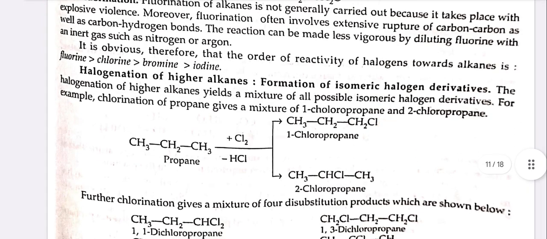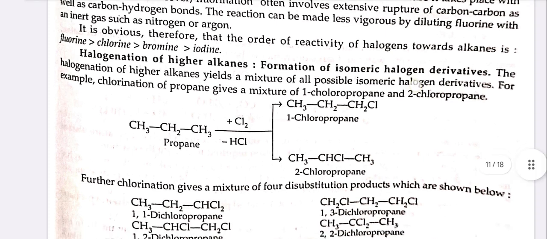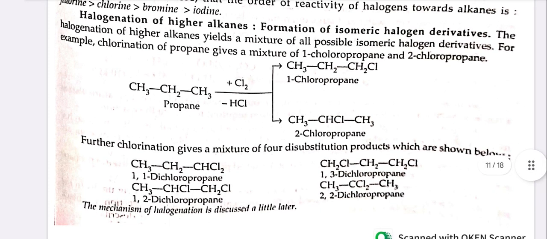Halogenation of higher alkanes. Formation of isomeric halogen derivatives. The halogenation of higher alkanes yields a mixture of all possible isomeric halogen derivatives. For example, the chlorination of propane gives a mixture of 1-chloropropane and 2-chloropropane. Further chlorination gives a mixture of four disubstituted products: 1,1-dichloropropane, 1,2-dichloropropane, 1,3-dichloropropane and 2,2-dichloropropane. The mechanism of halogenation is discussed a little later.